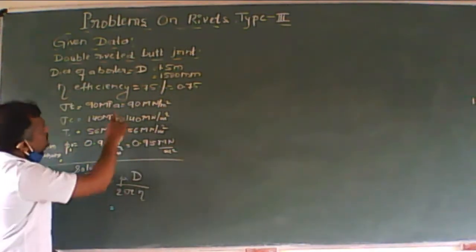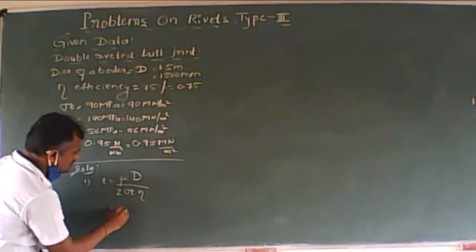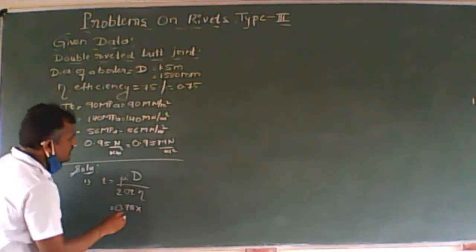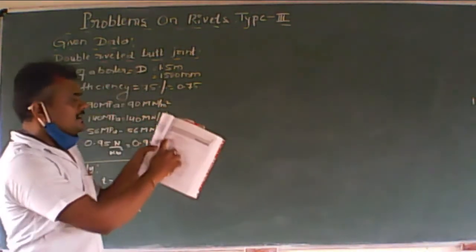So substitute the values. PI is what? 0.95 multiplied by the diameter.